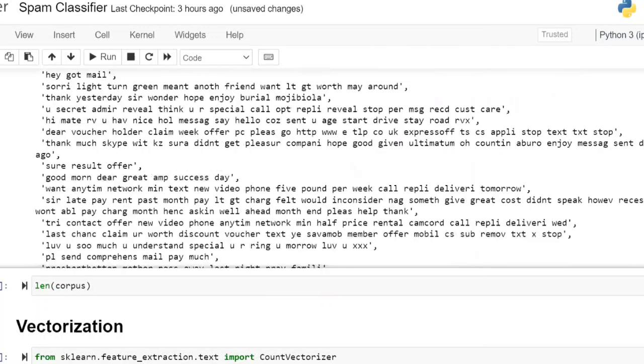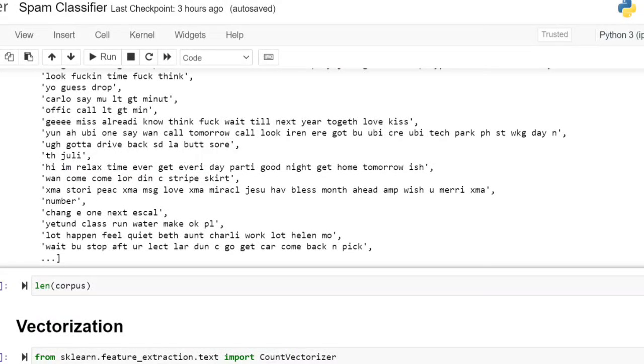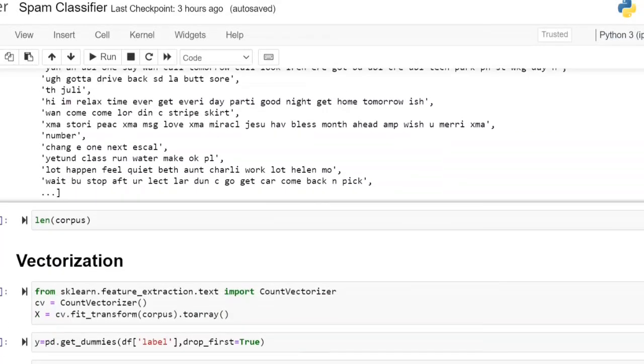Inside that, some of them have, see here, I'm high, I am, relax, time, ever, get. These words have meaning. What is this, every? No meaning is there, right? Are you having any meaning for this? But still, what it is going to do is check what is the probability of every in the spam, and what is the probability of the same word in the ham. Whether here every is there or whatever it is, irrespective of the word, it is just going to check the probability for ham and the probability for spam.